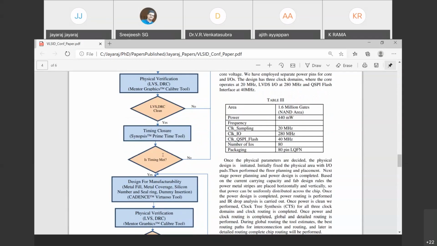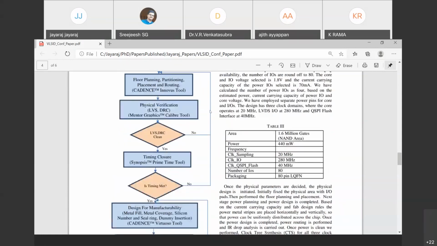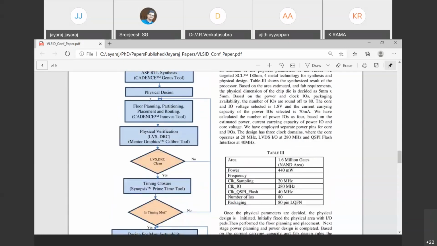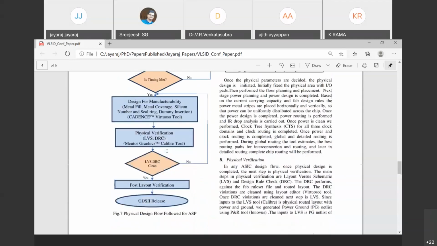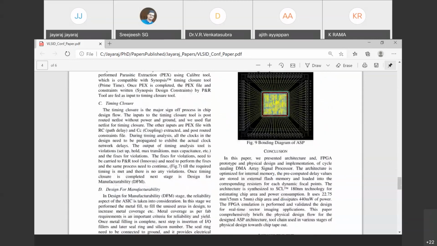Then, is timing met? If it is not met, again you have to go back to the place and route PNR tool and do it again, whatever you add. So the input of the timing closure tool would be, you can read the parasitic PEX file, then RC path delay also.